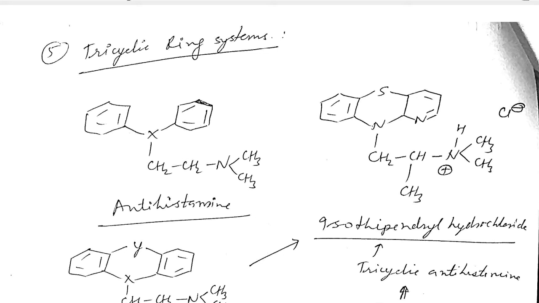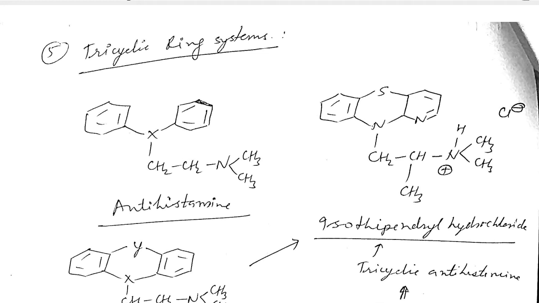In the general structure of antihistamine, there is X, with two phenyl rings joined to X, which may be carbon or an amino group. Amine means nitrogen, and another nitrogen is required, that is a dimethylamine or secondary, tertiary or quaternary nitrogen. So the dimethylamine may be there, with an ethylene group in between.